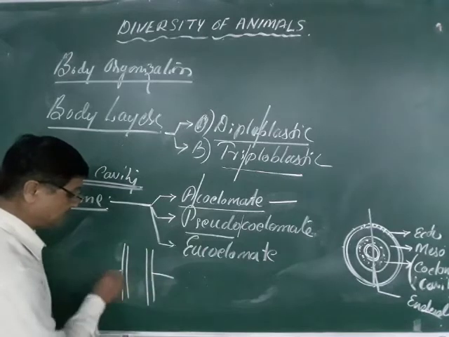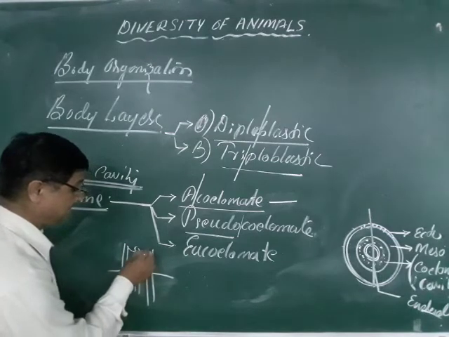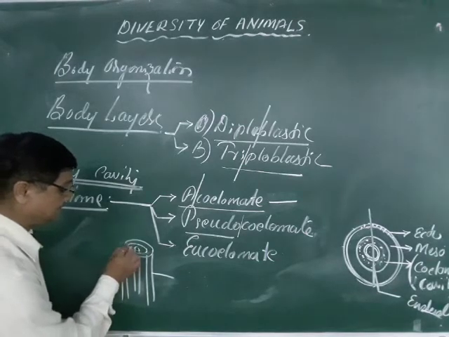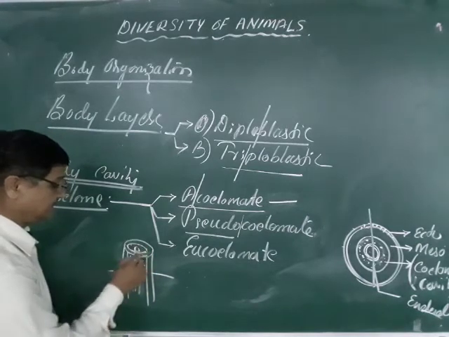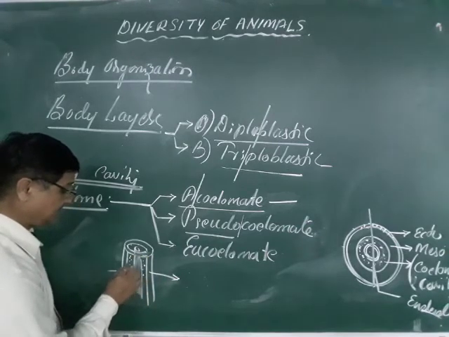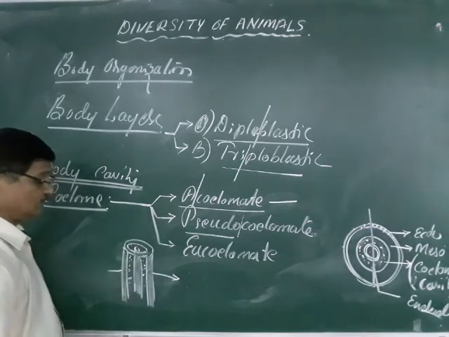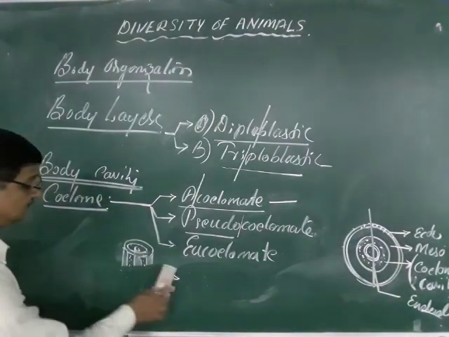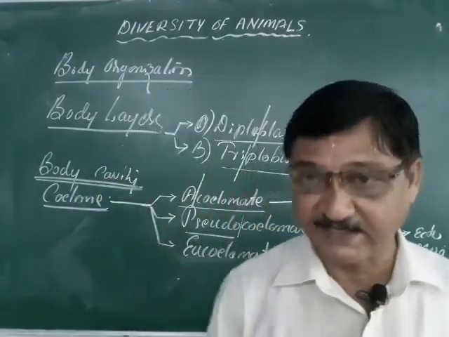Take the example of humans, or Annelida. If this is the outermost layer, and this is the digestive tract, this space is filled with a cavity, and this is called the coelom, the body cavity. This is seen if you take a cross section like this. This is the typical example of Annelida, Arthropoda and some other animals, including human beings. Okay.